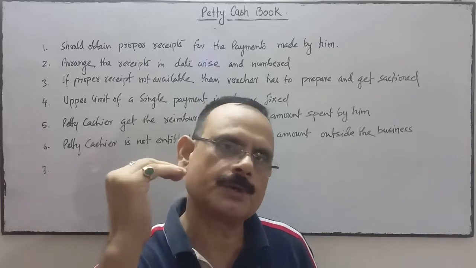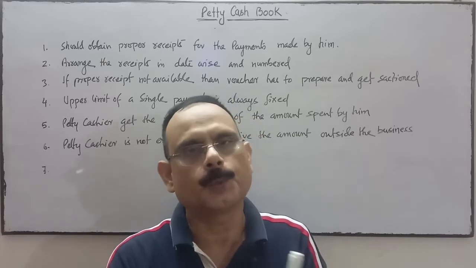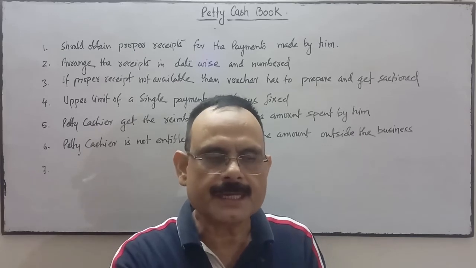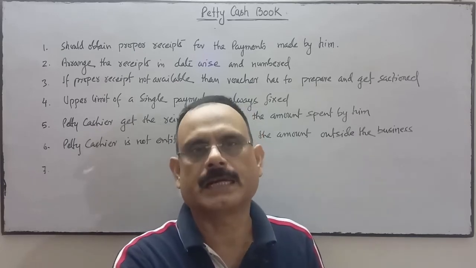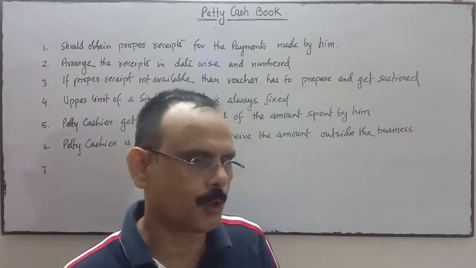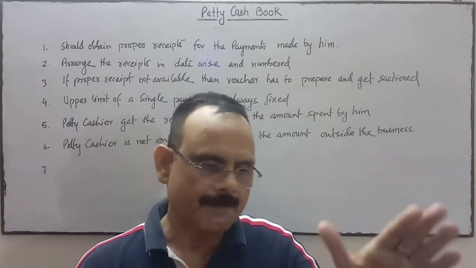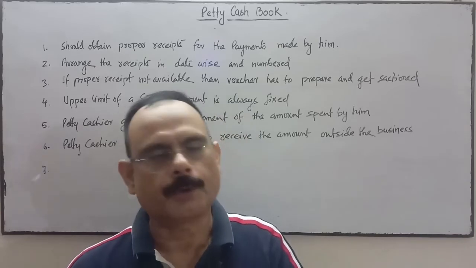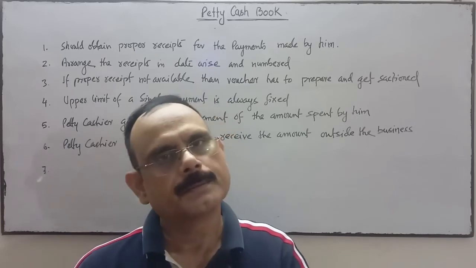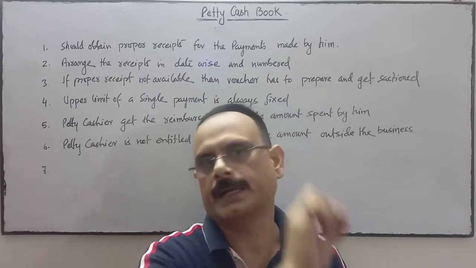Okay, there is always a fixed limit, and at the end of the month or at the end of the week the petty cashier submits the details of his accounts, the petty cash book with the vouchers and source documents, to the head cashier. Head cashier verifies it, and after verification of all these payments, the head cashier provides the amount so that the amount will be equal to the imprest money.